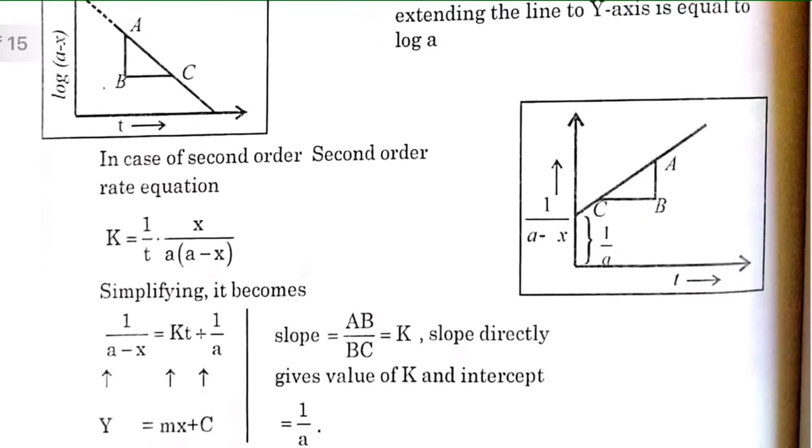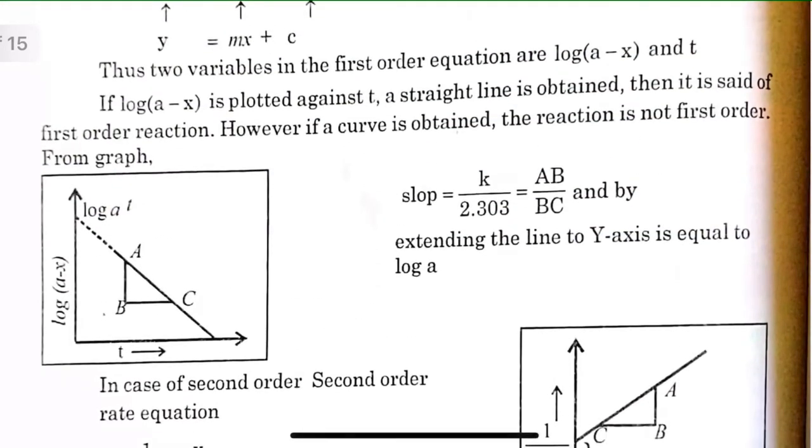તો કે in case of first order reaction, log a minus x is plotted against t and if a straight line is obtained, then it is said to be a first order reaction. However, if a curve is obtained, the reaction is not first order. So slope is equal to k into 2.303 is equal to AB upon BC.